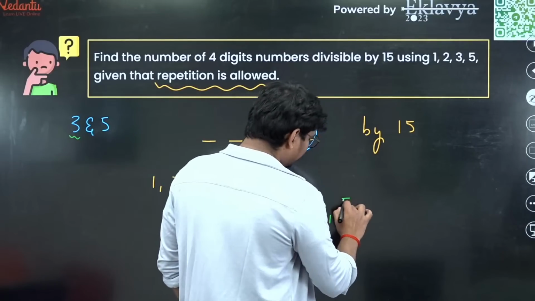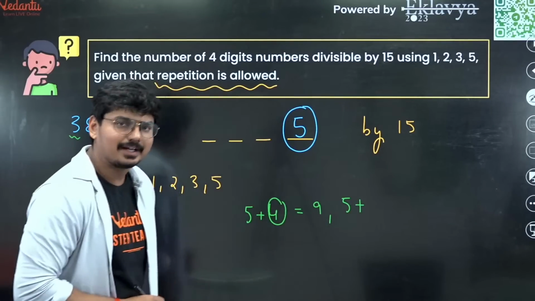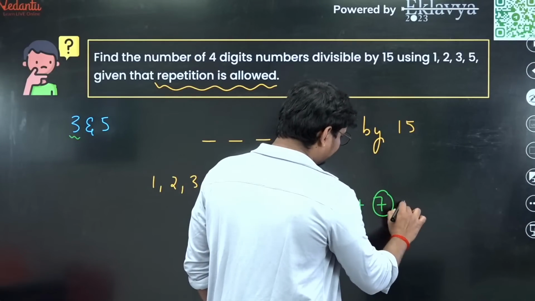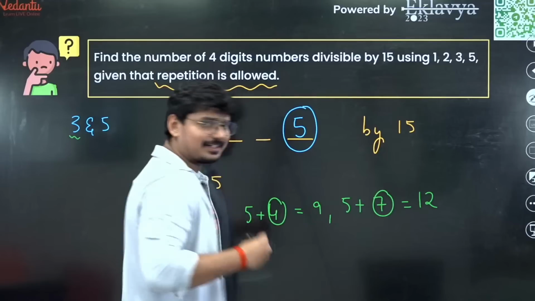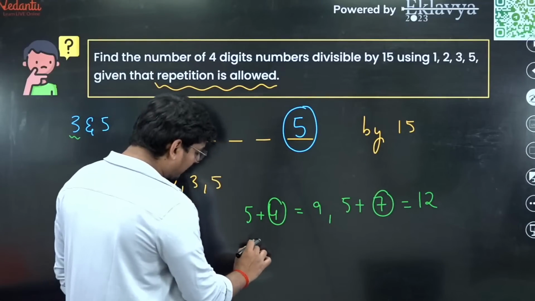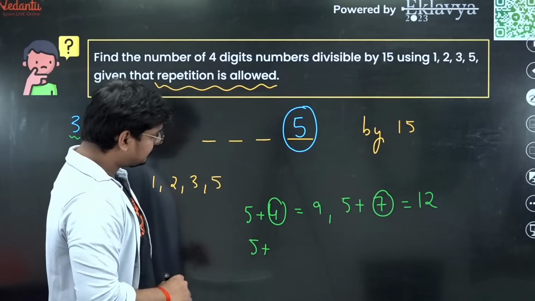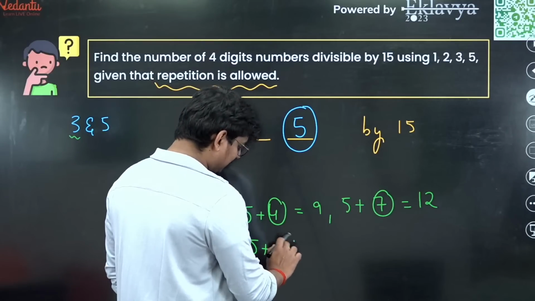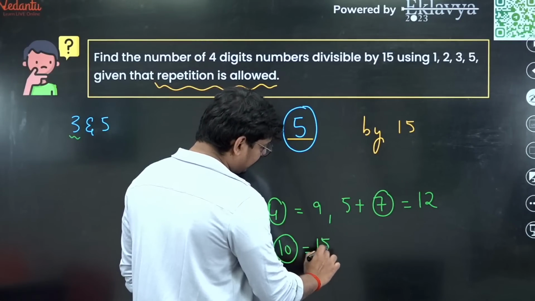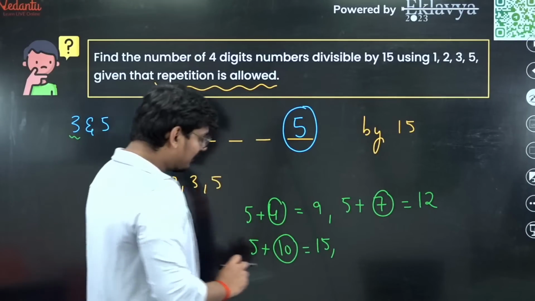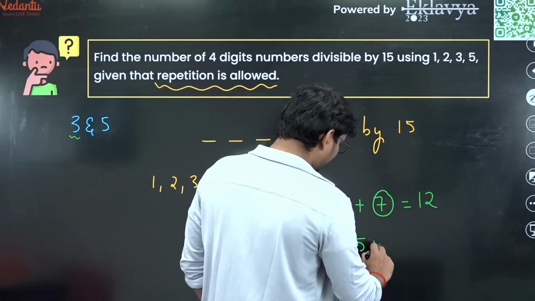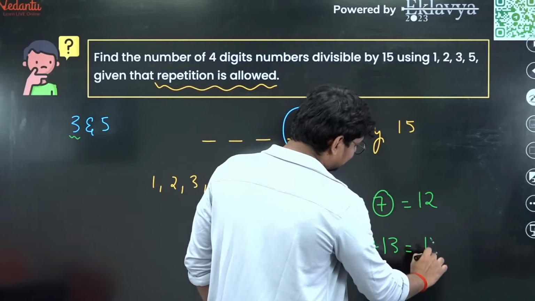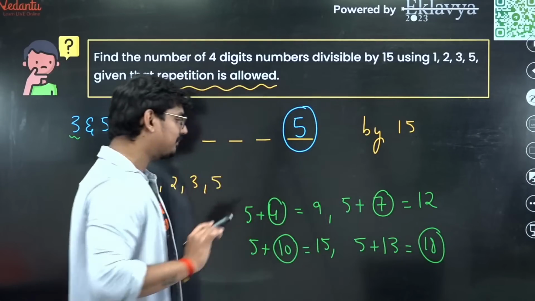Or 5 plus, what can be another number, guys? Can we go with 7? Okay, 7 is also possible. 5 plus 7 is equal to 12. That is also a possibility. Or we can go with 5 plus, well, we can go with 10. Exactly. 5 plus 10, that is going to be 15. That is also a possibility. Or we can go with 5 plus 13, which is going to be 18. This is also a possibility.